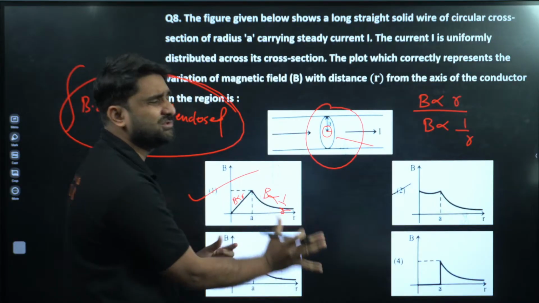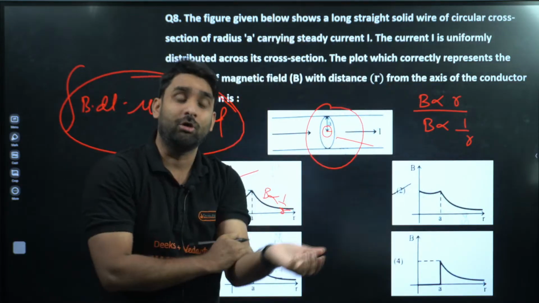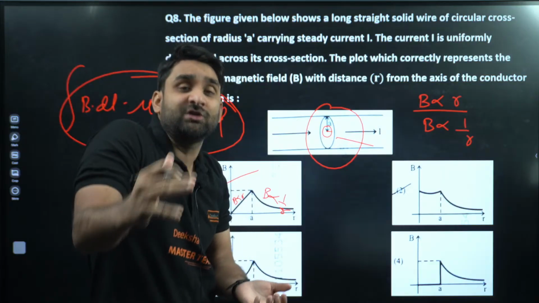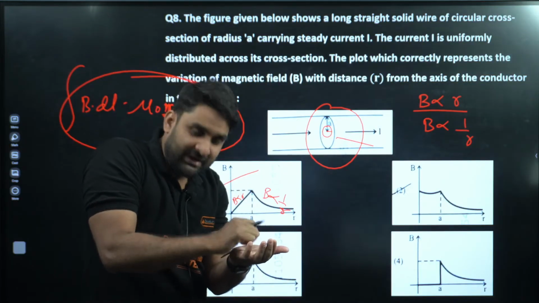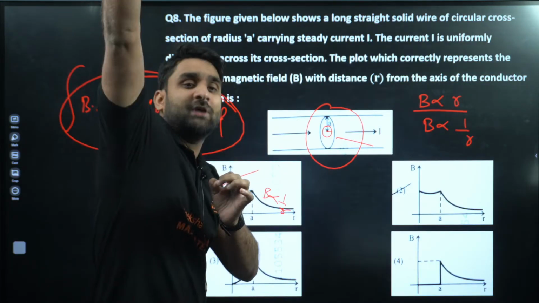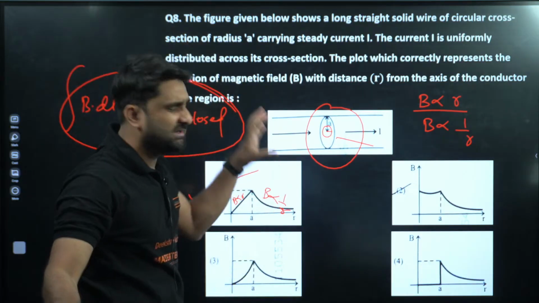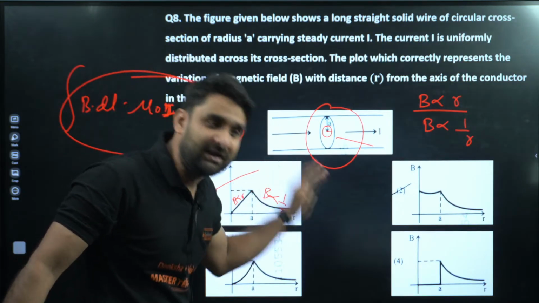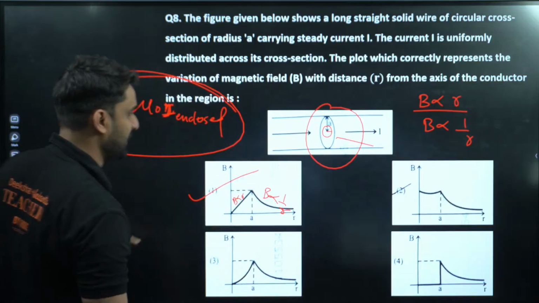And the same question is also present in gravitation, when we talk about the variation in gravitational field from inside, from the center to the surface, then from the surface to the outside. So the same theory is present in gravitation also. So option number 1 will be the correct one here.